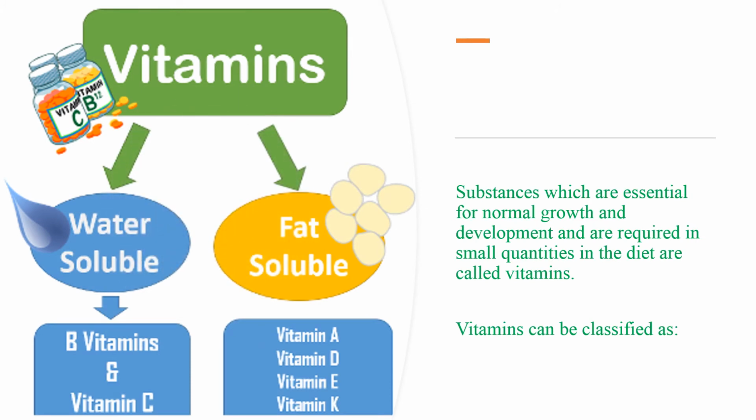Vitamins are the substances which are necessary for growth and development and which are required in small quantity in a diet. Now, vitamins are classified as water soluble vitamins and fat soluble vitamins. Water soluble vitamins are vitamin B and vitamin C. Fat soluble vitamins are vitamin A, vitamin D, vitamin E, vitamin K.